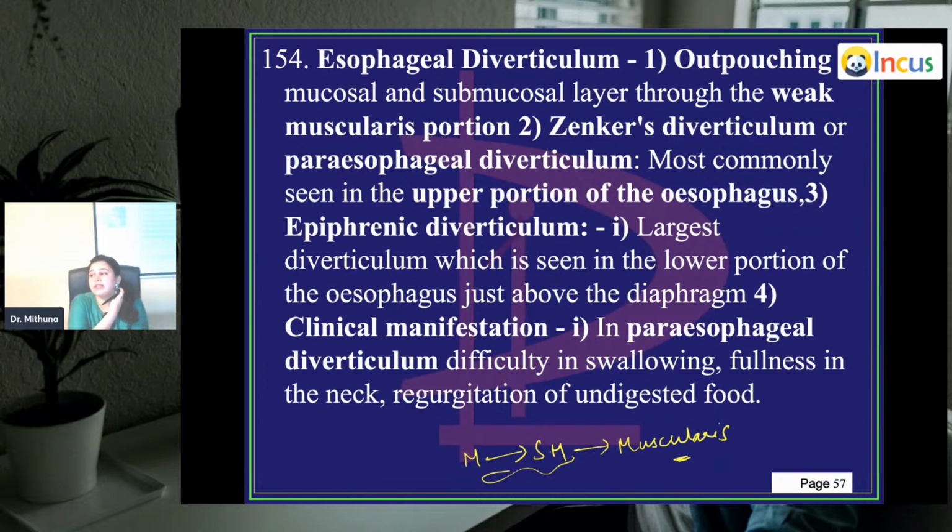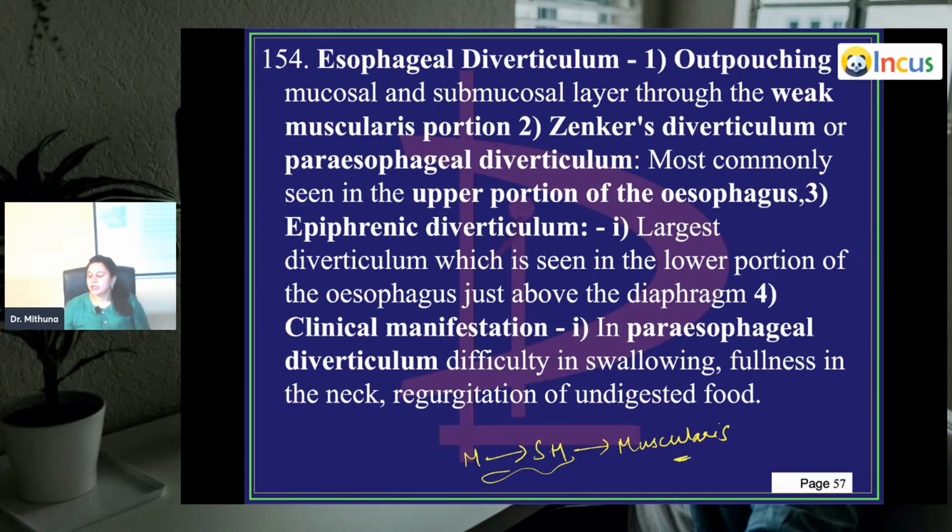So most commonly seen in the upper portion of the esophagus, and then you have epiphrenic. Phrenic is nothing but diaphragm. Epiphrenic diverticulum is the largest diverticulum, which is seen in the lower portion. The diaphragm is just at the lower portion of the esophagus, right? So the lower portion of the esophagus, just above the diaphragm, can also undergo a diverticulum, which is called epiphrenic, the largest diverticulum.